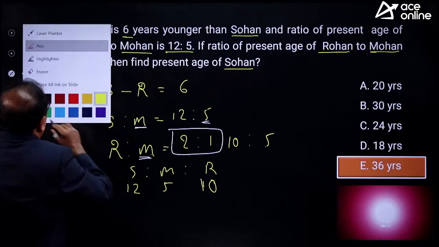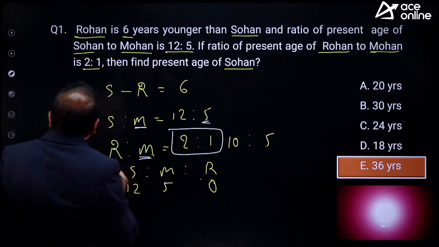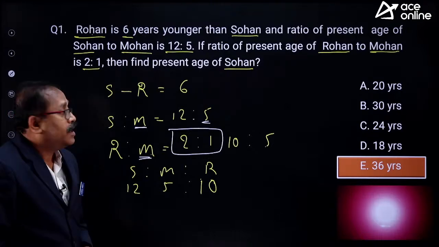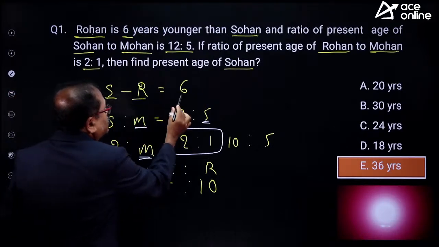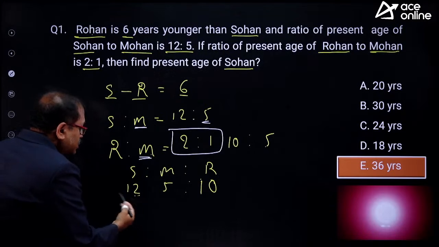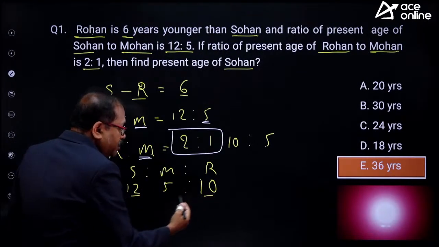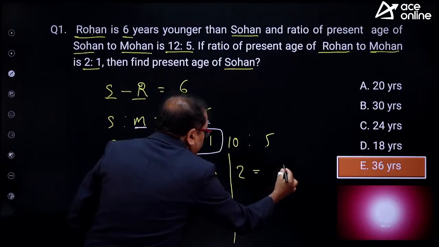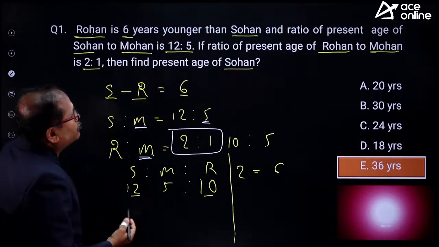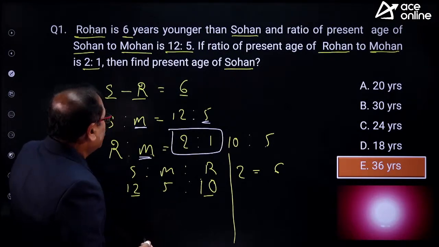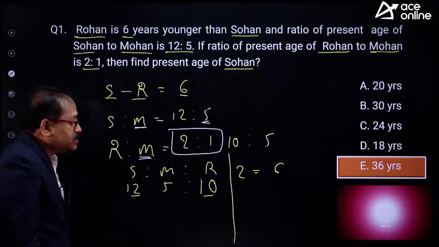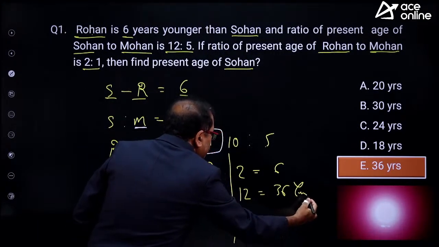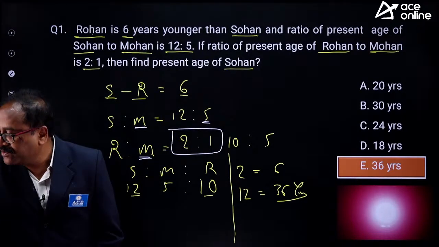Yes, my friends, we can combine the ratio. So this is 10. Take this 10. That's done. And we know S minus R is 6. So how much is S? 12, and R is 10. That is 2 parts. So when 2 parts is 6, then you need to find out how many parts? The present age of Sohan. Sohan is 12 parts. So 12 parts will be equal to 36 years. That is your answer.